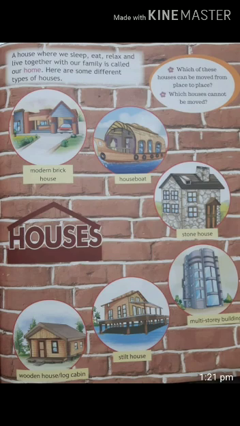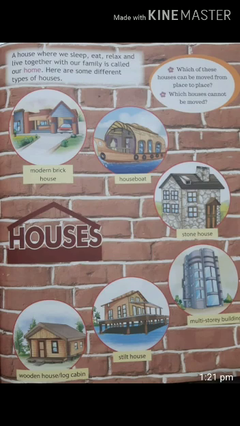Here are some different types of houses. Which of these houses can be moved from place to place? Which houses cannot be moved? Are you ready to say? First one is modern brick house. It cannot be moved. Have you seen boat, children? Boats are moved from one place to another place, right? This house also moves from one place to another place. This house name is houseboat.